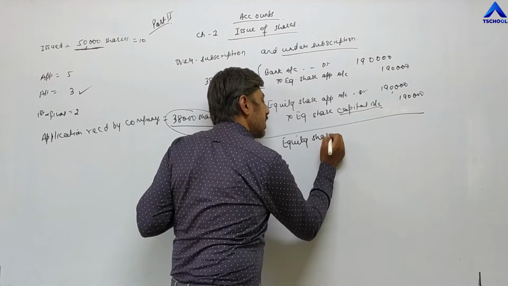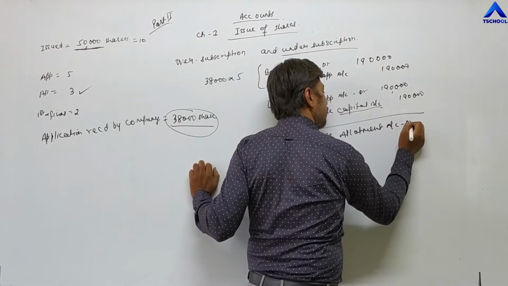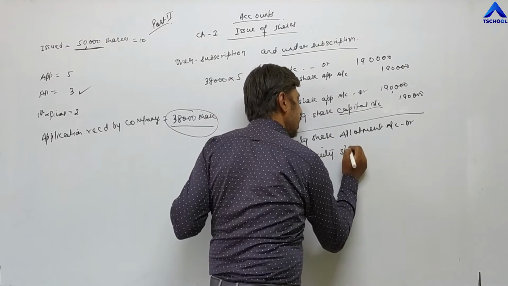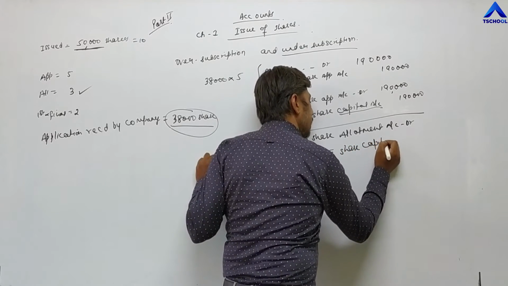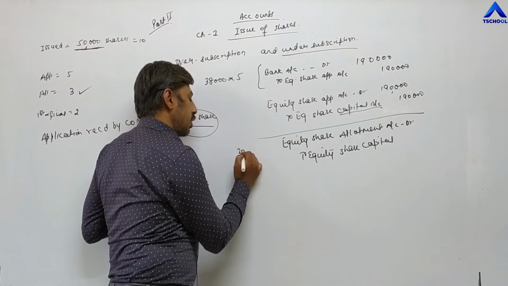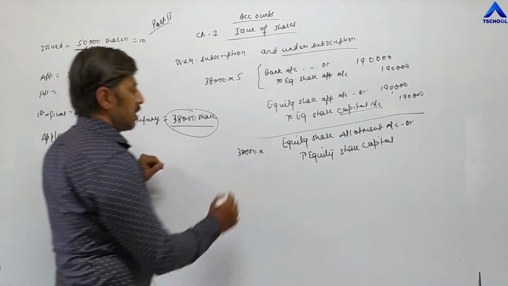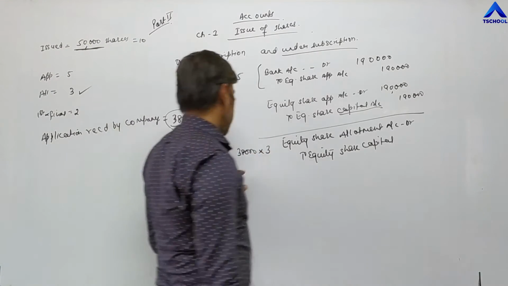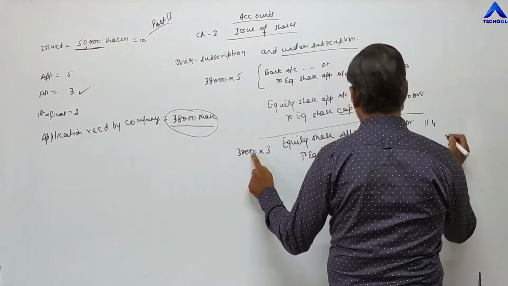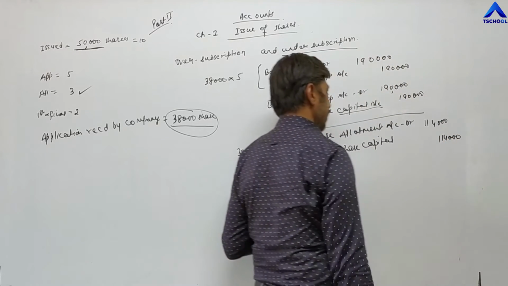Equity share allotment account debit to equity share capital. This entry is passed by the company in advance. The total number of shares allotted by the company is 38,000, and the value of allotment is 3 rupees. 38,000 into 3. 3 8s are 24, 2 9, 11, 666. 1,14,000. They have to receive.